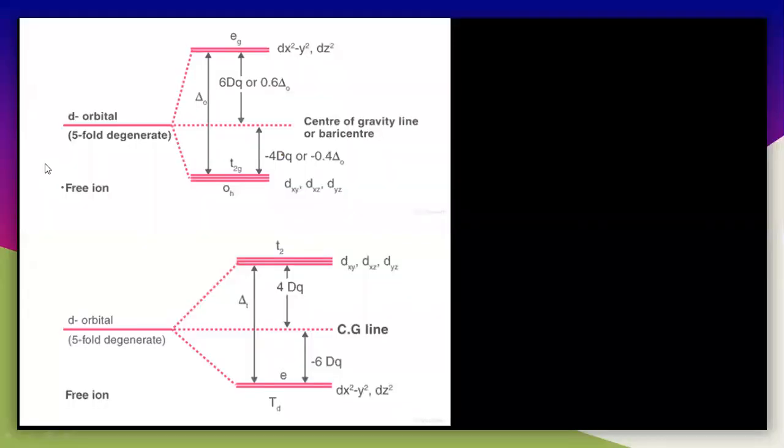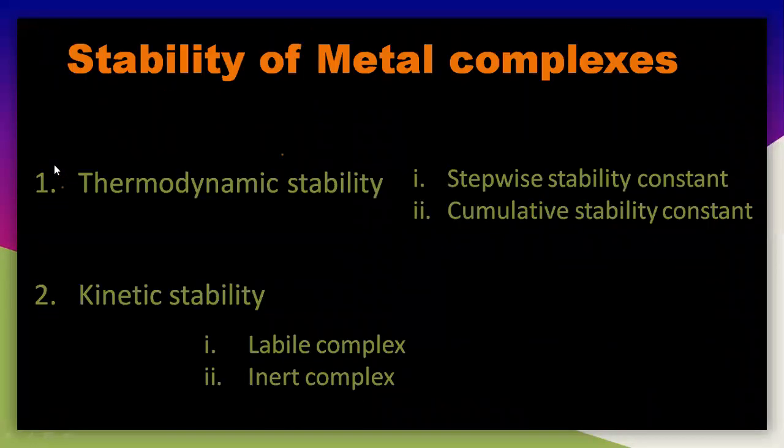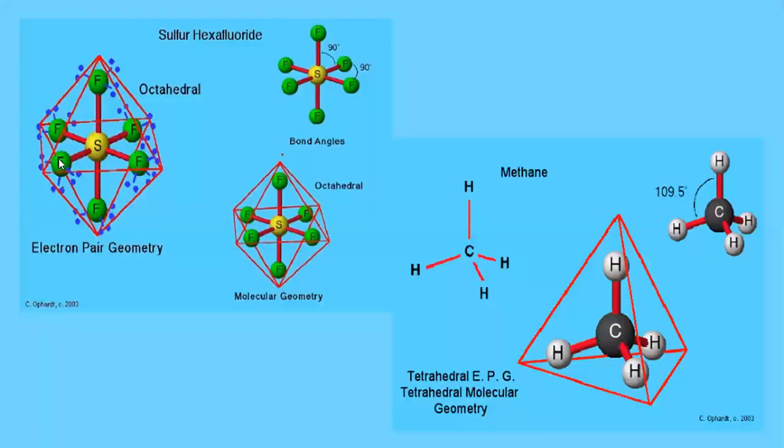Now let us recapitulate all those things so that you can easily understand them. So the thermodynamic stability and the kinetic stability. So see here, the stability is again of two types.